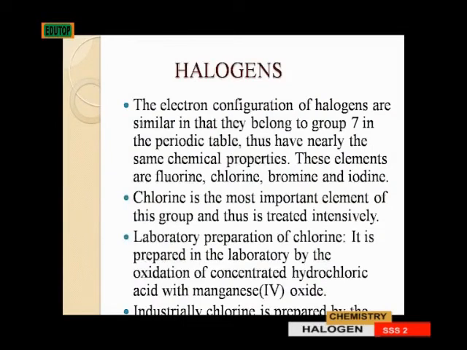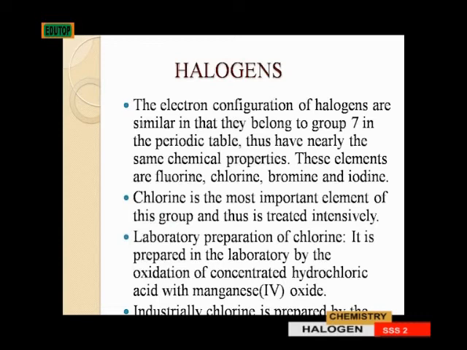Halogens. The electron configurations of halogens are similar in that they belong to group 7 in the periodic table. Thus, they have nearly the same chemical properties. They are called halogens because they are salt formers. These elements are fluorine, chlorine, bromine, and iodine. Chlorine is the most important element of this group and thus is treated intensively. That means the chemistry of chlorine is very vast compared to other members of this group.